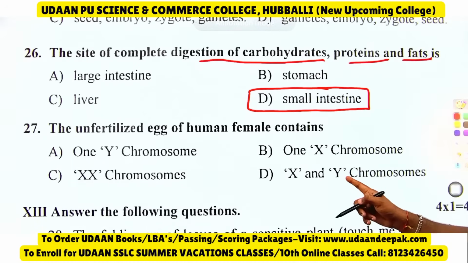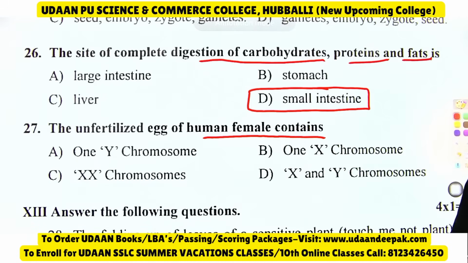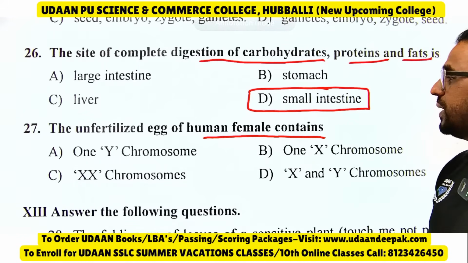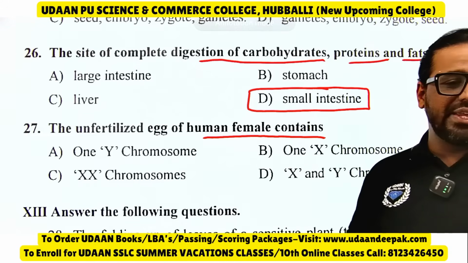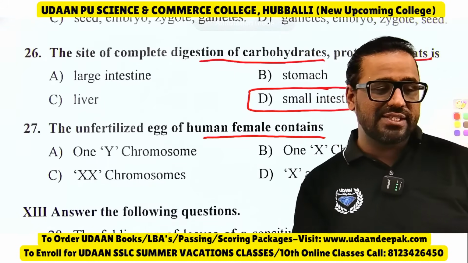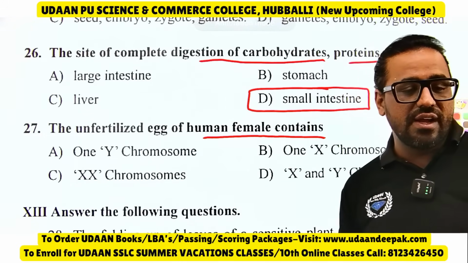Now coming to the next one. The unfertilized egg of a human female contains one Y chromosome, one X chromosome, double X chromosomes, or X and Y chromosomes. So tell me, the unfertilized egg of the human female contains what? Let me know the answer for this one.